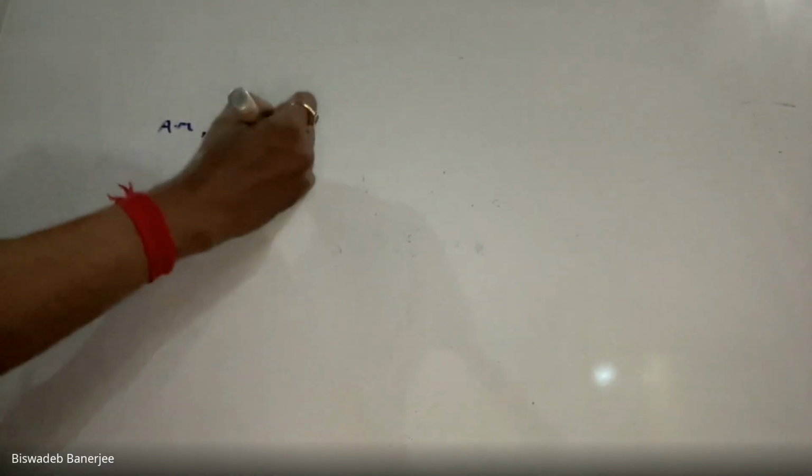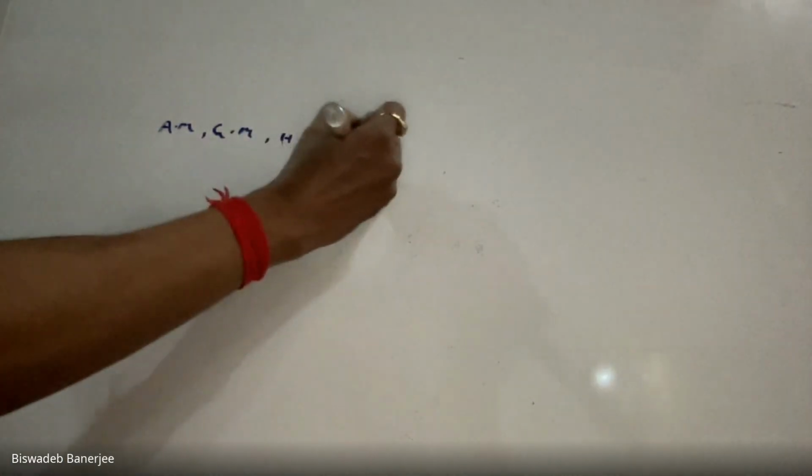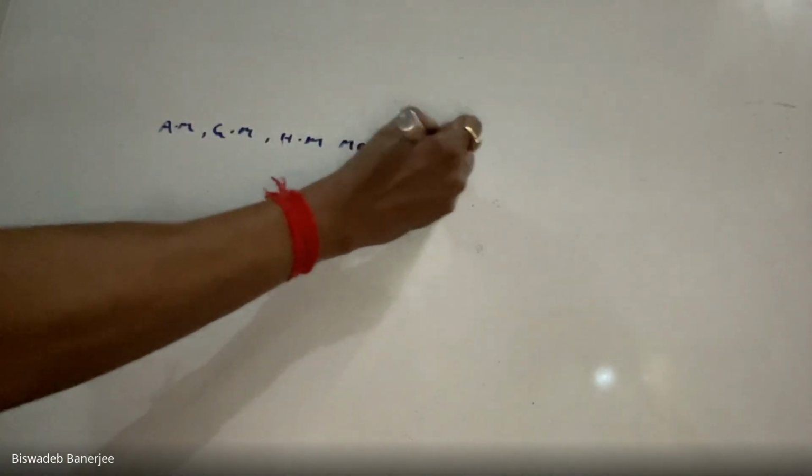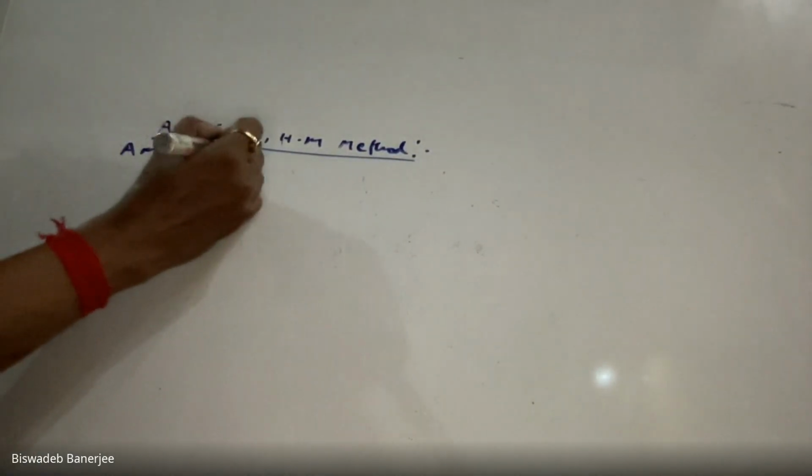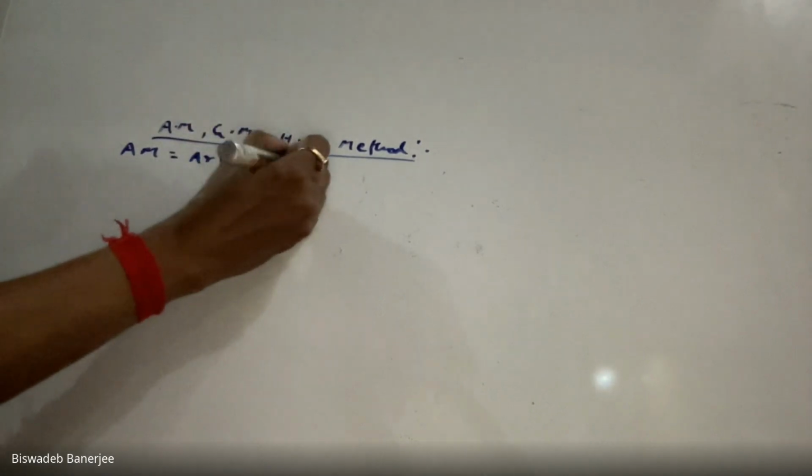Okay, so now we shall discuss the most important concept of inequality. This concept is called AM, GM, HM. AM, GM, HM method. This is a very important method. Now, what is the AM method? See that AM means arithmetic mean. AM means arithmetic mean. How to calculate arithmetic mean?